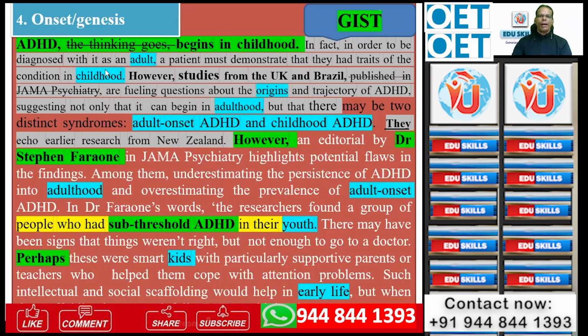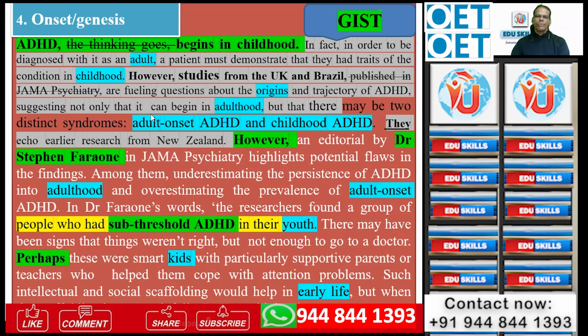Then you have adult, childhood, or genesis, that is onset, adulthood, adult onset, subthreshold ADHD, which means childhood, youth, kids. See how repeatedly they are speaking about the particular mother sentence I told you in the first introduction, the first sentence. They are repeating the same idea in all the paragraphs using this child, adult.